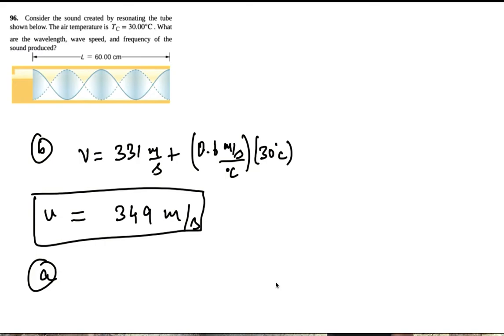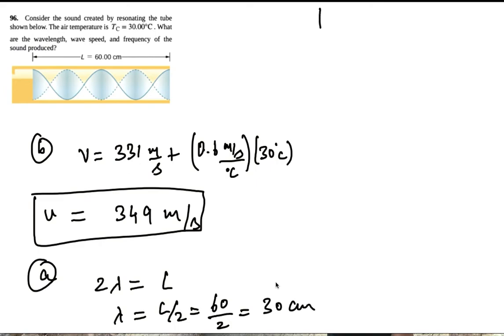the wavelength. Here you can see that this is one wavelength and this is another wavelength. So there are two wavelengths here. So in this diagram, 2 lambda equals L. And so lambda equals L by 2, equal to 60 by 2, which is 30 centimeters. Okay, so that's the wavelength.